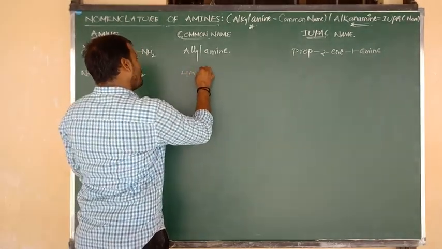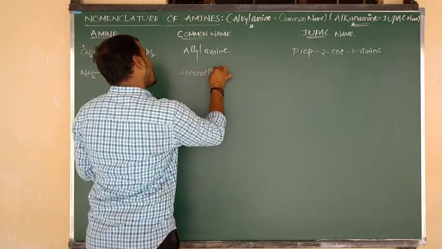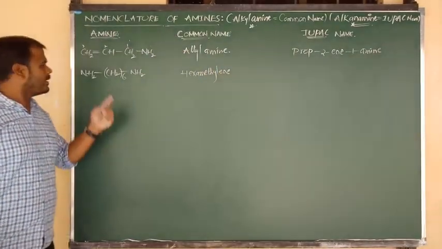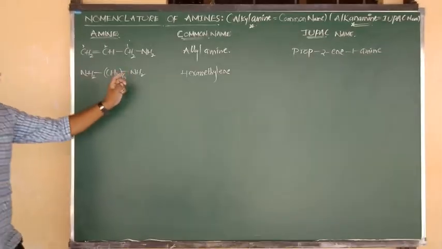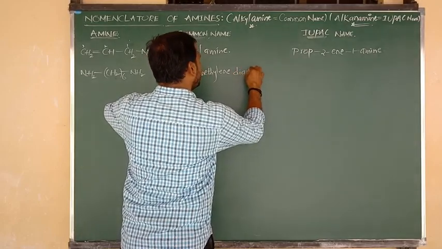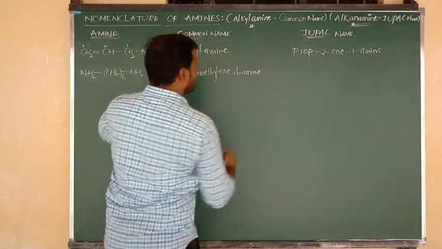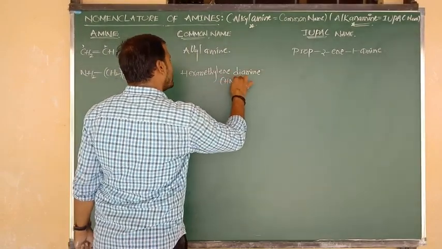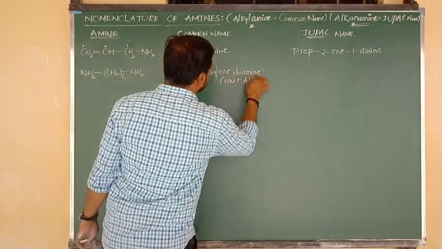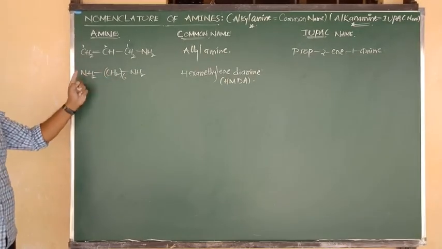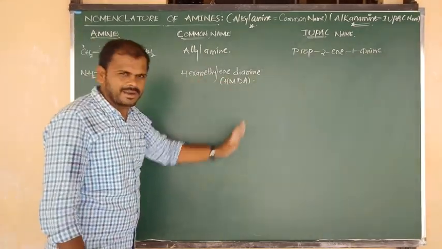That means we can write hexamethylene diamine. And we can also use a short form for this one, it is known as HMDA, very very important. Hexamethylene diamine is nothing but HMDA.